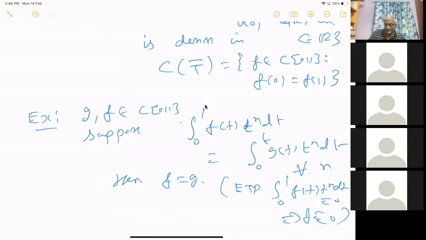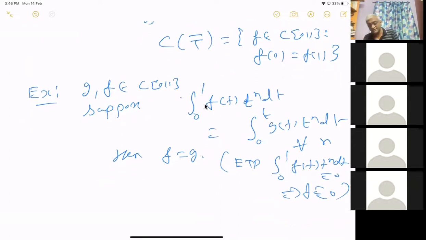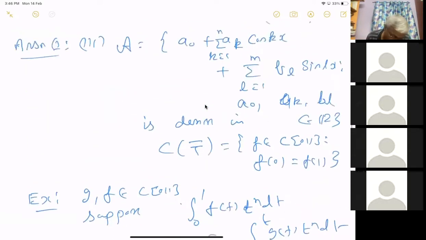But then the convergence is uniform. Polynomials converge to f bar uniformly. So you can take the limit inside by the dominated convergence theorem, and because of that, it will follow that the integral from 0 to 1 of mod f square is 0. So f should be 0. Okay, so I have orally given the proof of this exercise. This is an exercise.